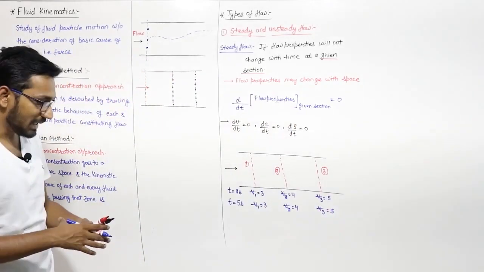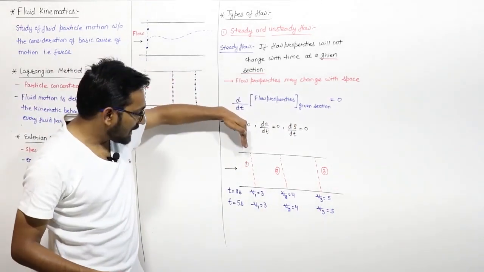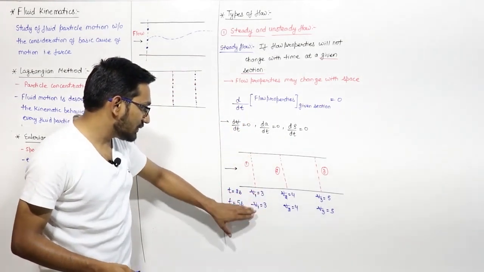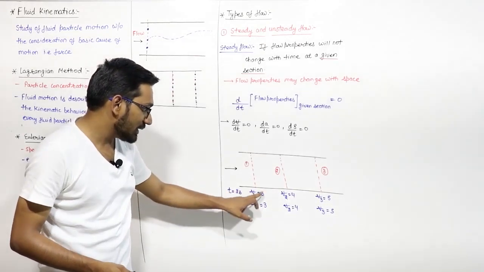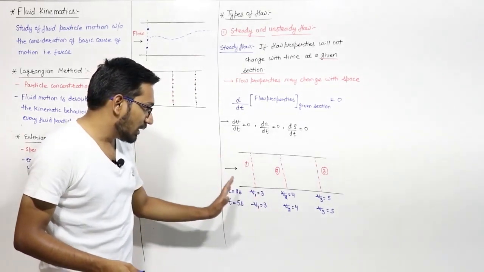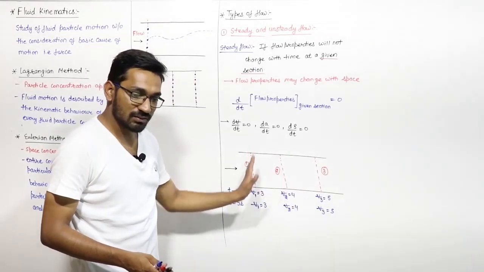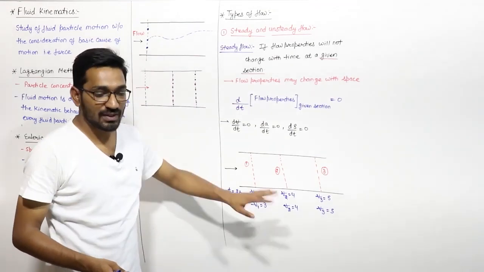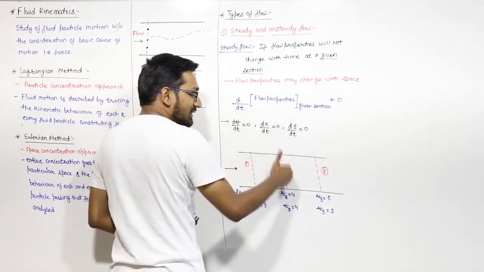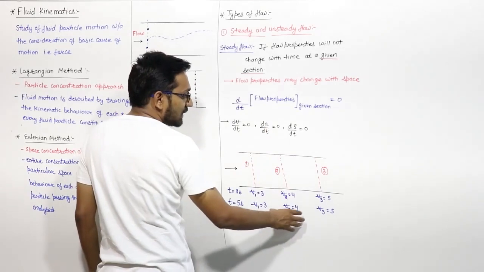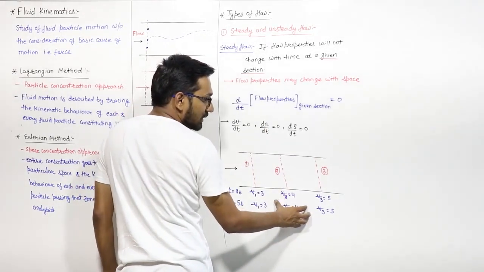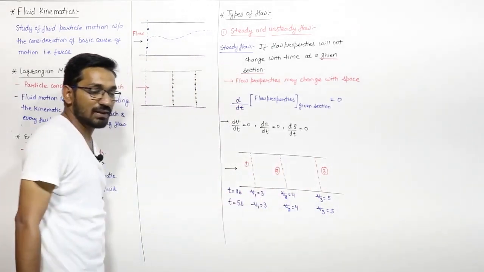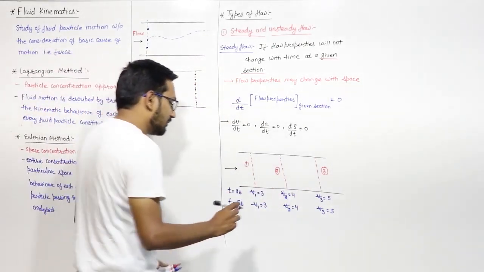It means that velocity at a given section is not changing with time. Time is changing but velocities are not. However, the velocities are changing with section. So this is the example of steady flow.